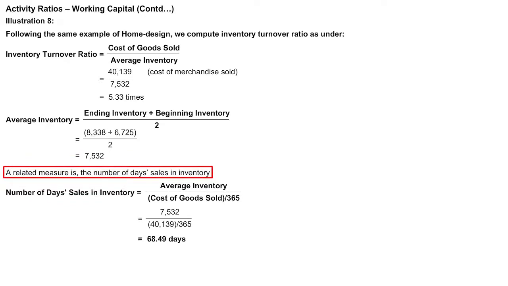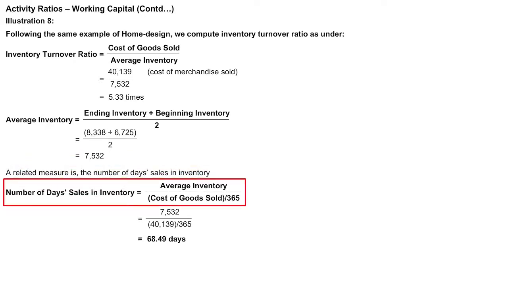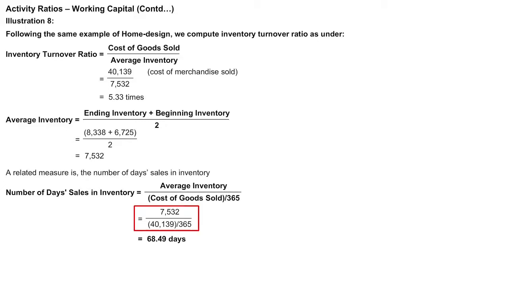A related measure is the number of days sales in inventory. The number of days sales in inventory can be calculated as average inventory divided by cost of goods sold, further multiplied by 365. Because we want to calculate in number of days, therefore we have considered 365. The figures are 7,532 divided by 40,139 further multiplied by 365. Therefore, the number of days amount to 68.49 days.